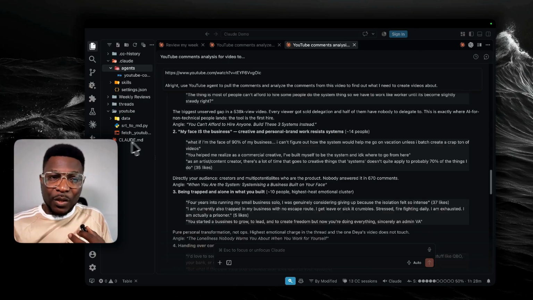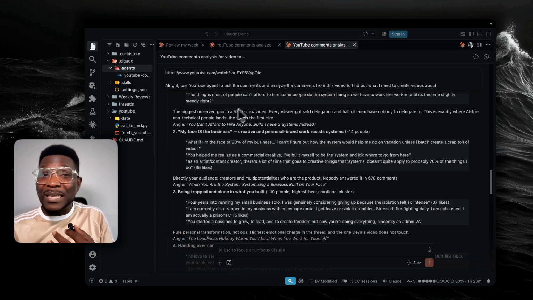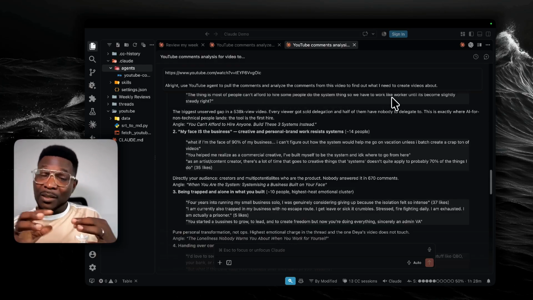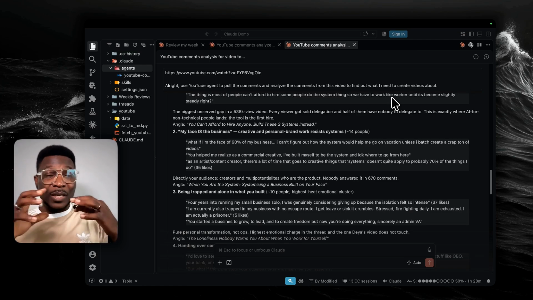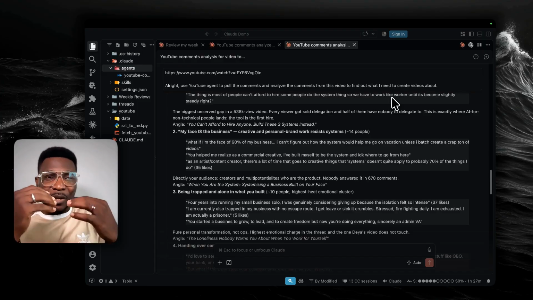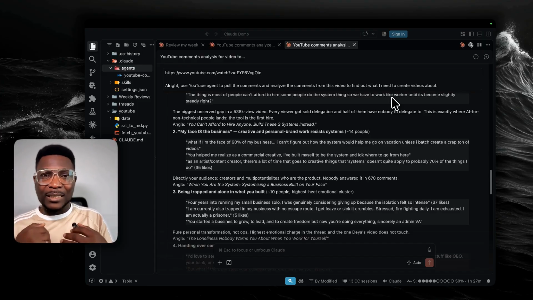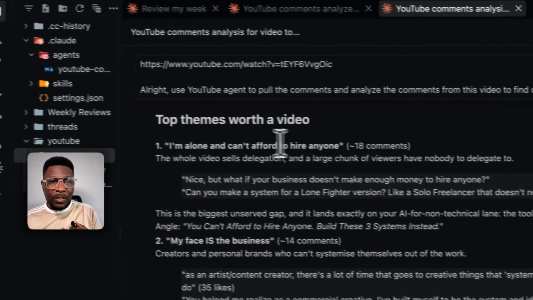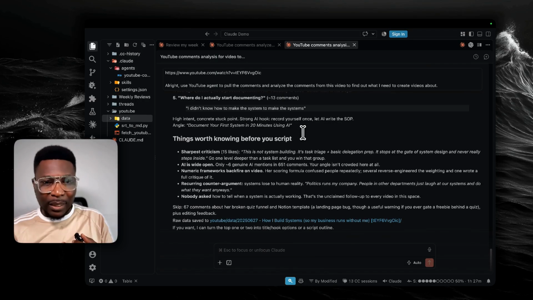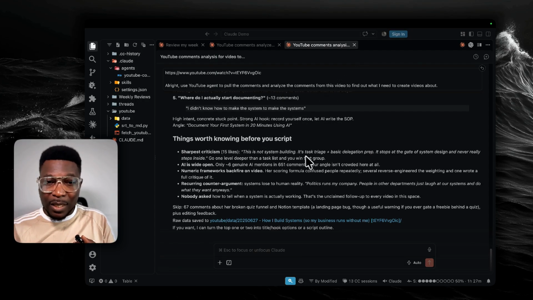And because it already knows what my workspace is meant to do, because it already knows that this workspace is just me using it for AI demo, AI videos, for Audacity to lead, it's already gone and is surfacing what that should look like. Top themes. I'm alone. So it's gone and then it analyzes things worth knowing before you script. Sharpest criticism: this is not a system, it's a task triage.